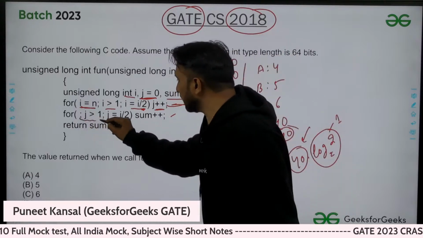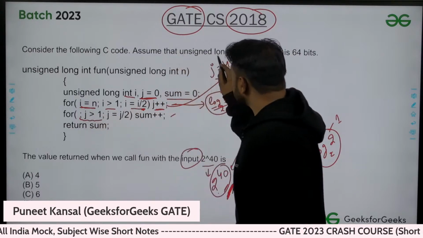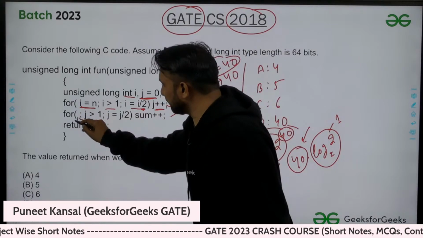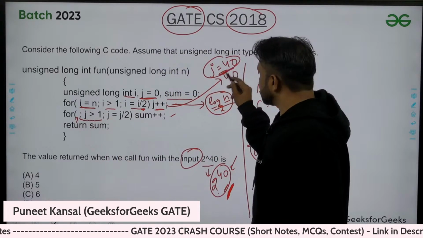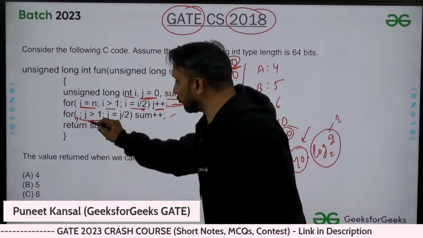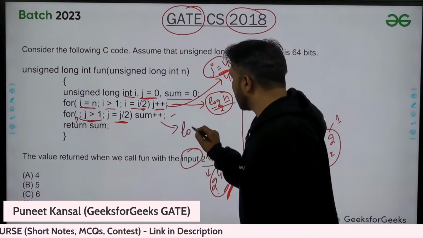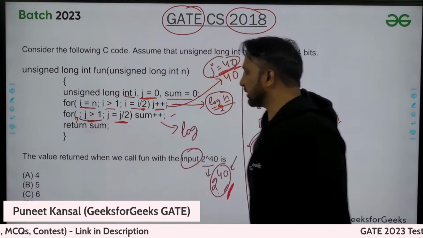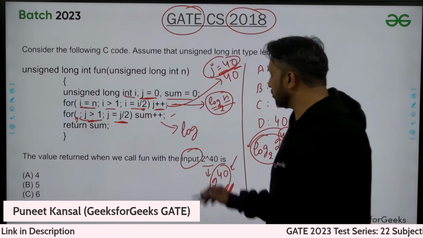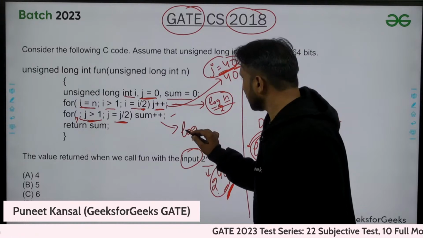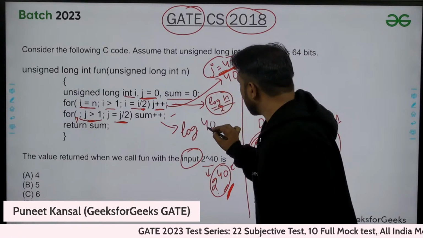And what you are doing here now, j value is 40, they have not initialized it. So here j value is 40, and that will come down to 1. Again you are dividing with 2, again take the log, this loop will take log n time to execute. So what is the log of 40?